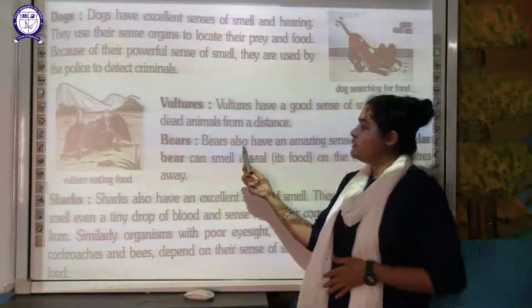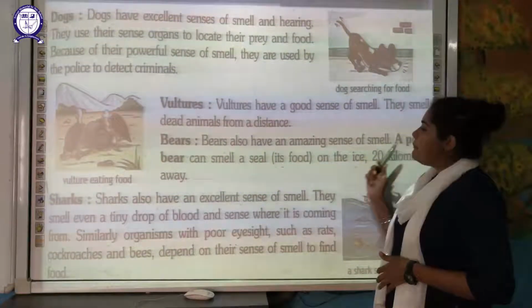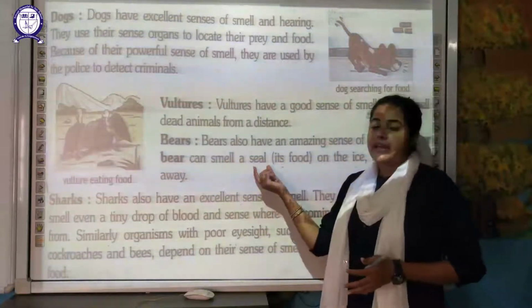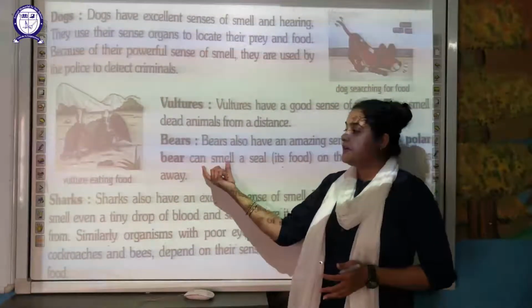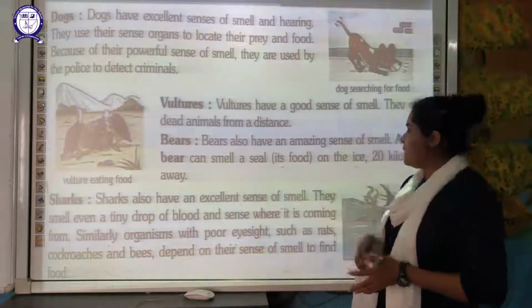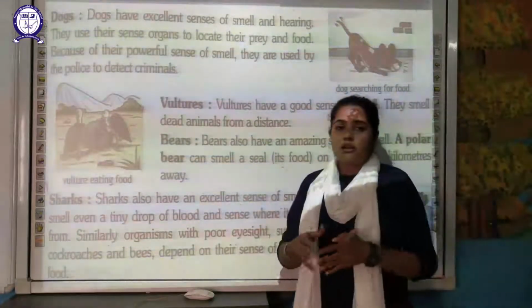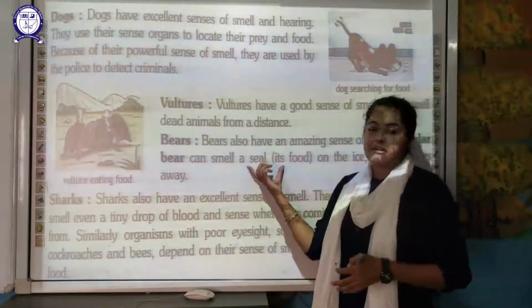Next is your bear. Bears also have an amazing sense of smell. A polar bear can smell a seal. A seal is an aquatic animal and it is the food of the bear. So the bear can identify a seal by its smell on the ice 20 kilometers away. Within a distance of 20 kilometers, if its food is available, it can sense that.